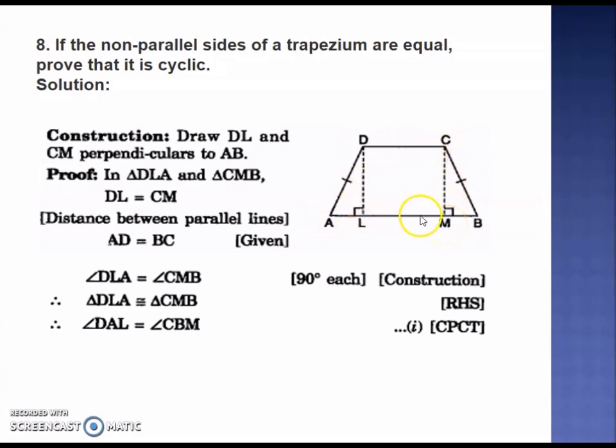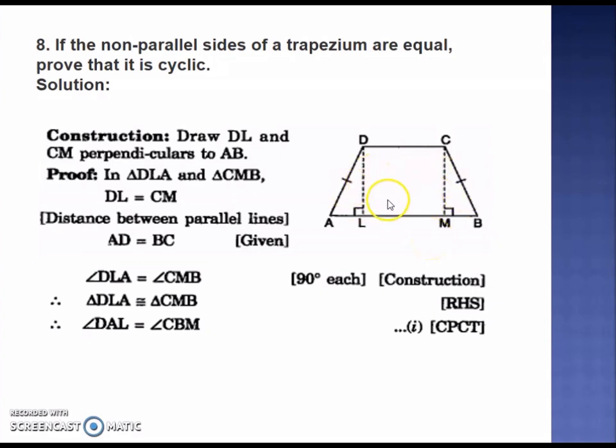We know that DC and AB are parallel. So between two parallel lines, this distance is constant. That is only the definition of a parallel line. If this distance is not constant, then at some point the lines will intersect. And parallel lines will never intersect. So therefore this distance between them is remaining constant. So DL and CM are equal.